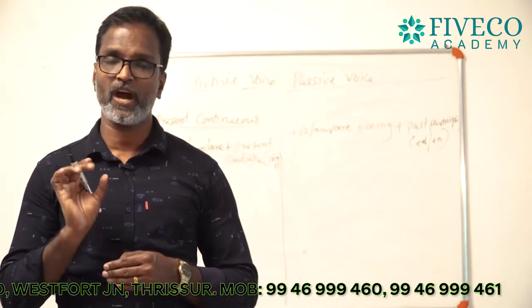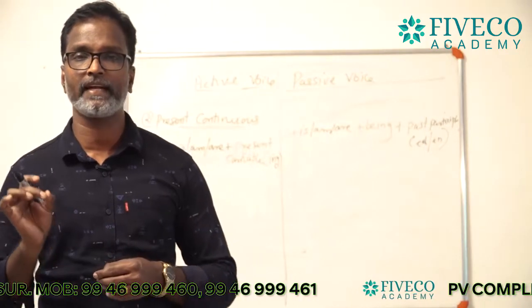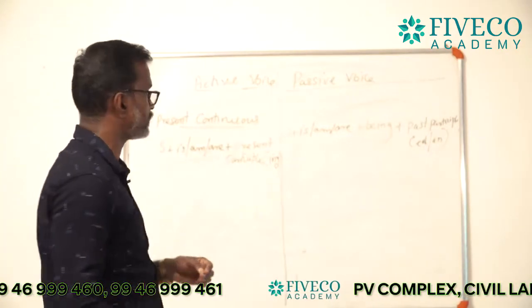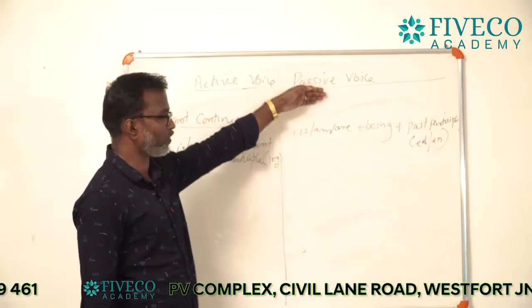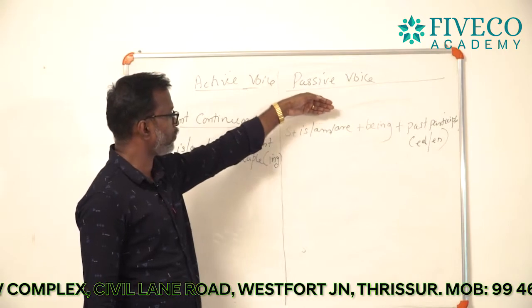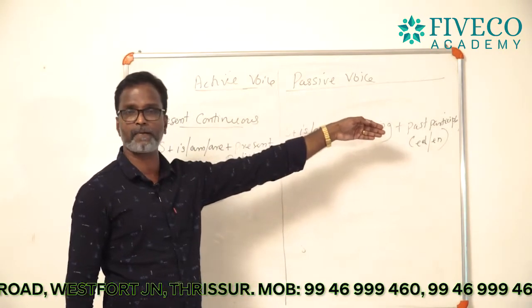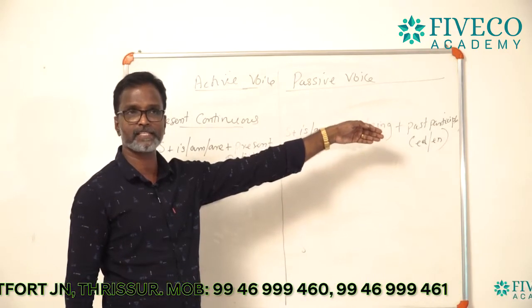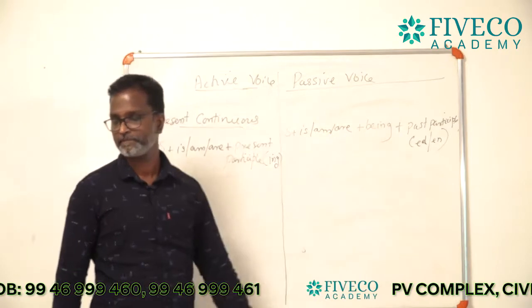So, now you have got the formula for passive voice. Subject plus is or am or are plus being plus past participle. Past participle means ed or en form of the verb.